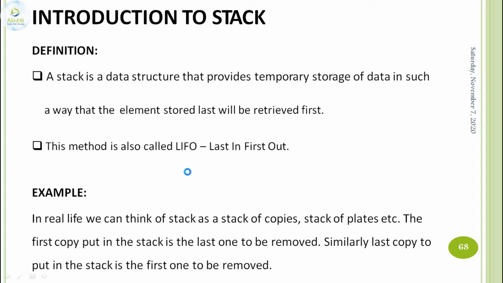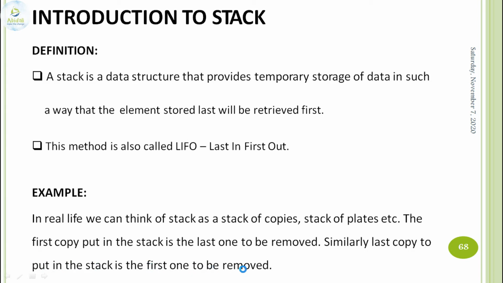The next is the example. In real life, we think of a stack as a stack of copies, like a stack of books or a stack of plates. The first copy put into the stack is the last to be removed. Similarly, the last copy put into the stack is the first one to be removed.